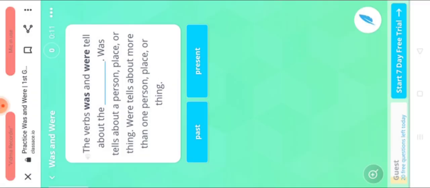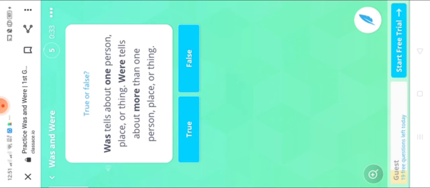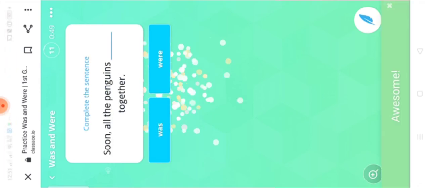Okay, the verbs was and were tell about dash. Tell about what? Tell about past. Was tells about one person, place, or thing. Were tells about more than one person, place, or thing. Okay? Past. So हम past लगाएंगे. So this is a small test. Was tells about one person, place, or thing. Were tells about more than one person, place, thing. Was क्या एक person के लिए use होता है? This is a true false for us. Were more than one person के लिए use होता है? True. It's true. So yes, we did it right.